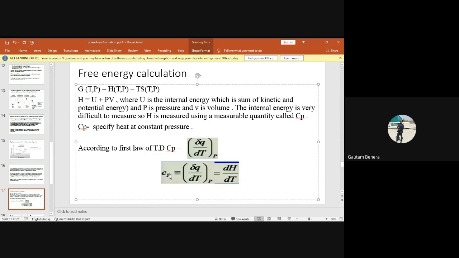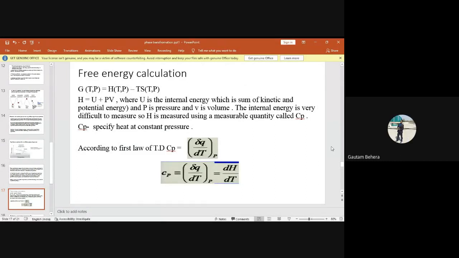So why are we taking Cp? Because Cp can be easily calculated using the calorimetry process. There is a machine called DSC, differential scanning calorimetry, or differential scanning calorimeter. It is not in our department. It is maybe in the chemistry department. You can measure the Cp value of any material by it. So since we can easily calculate Cp, we can calculate dH by dT, enthalpy. But we cannot calculate internal energy easily. I think up to this it is clear to everybody.